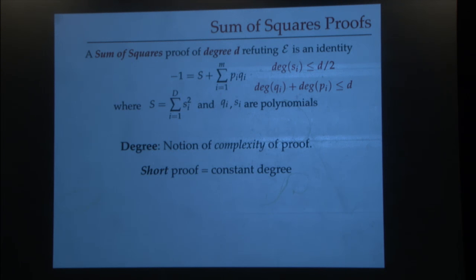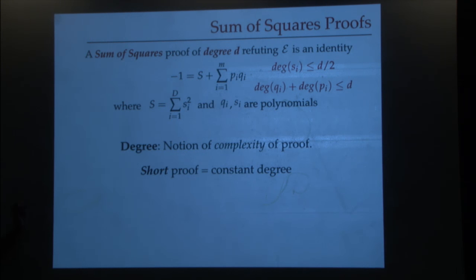You can show that if there is a degree d proof in most settings of our interest, so when you add certain additional constraints, the number of polynomials required to write such a proof is also at most n to the d. Okay, I won't go into it. Yes, I can bound this capital D and capital M. Oh, actually, capital M is already bounded. So yes, I can bound this capital D. Yes. But we will not go into this.